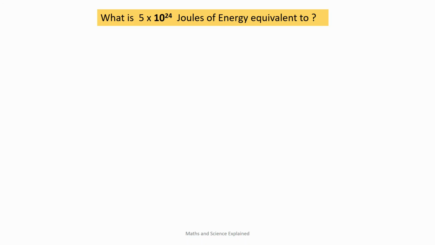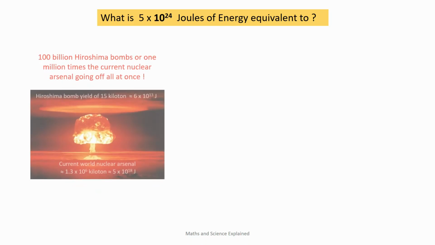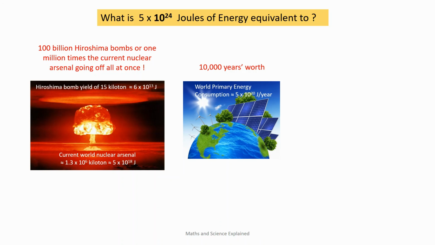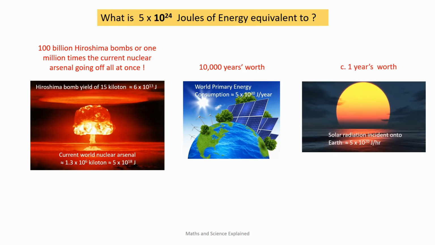Well, as the impact energy was released in an extremely short space of time, we can only really compare it to a set of nuclear bombs all going off at once. In fact, this amount of energy is equivalent to the yield of around 100 billion Hiroshima-type fission bombs, and around 1 million times the yield of the world's current nuclear arsenal, mainly thermonuclear bombs. This is still an unimaginable amount of energy. I've included 2 further less violent comparisons. 5 times 10 to the 24 joules of energy is equivalent to around 10,000 years worth of the world's primary energy consumption, and around 1 year's worth of the solar radiation that falls onto the Earth.